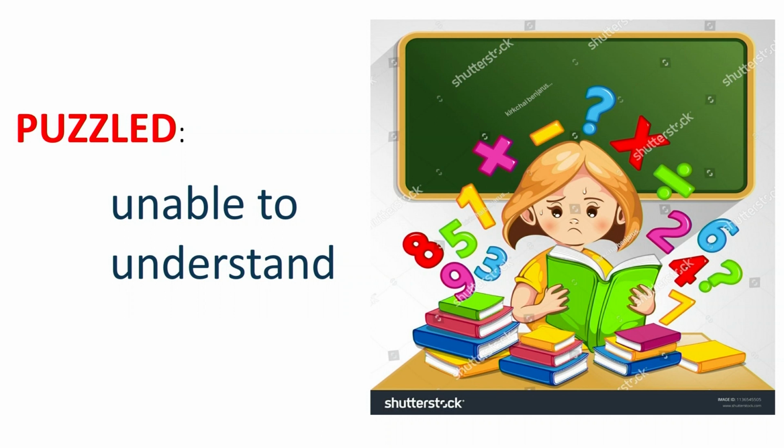The meaning of the word puzzled is unable to understand. Now, look at this picture, children. What do you see in this picture? Yes, you can see a girl having lots of books in front of her. Yes or no? Yes. And looking at her expression, we can make out that the book which she is referring to is a maths textbook and she is not able to understand what is given in the text. So, she is unable to understand the concept. So, that is the meaning of the word puzzled.